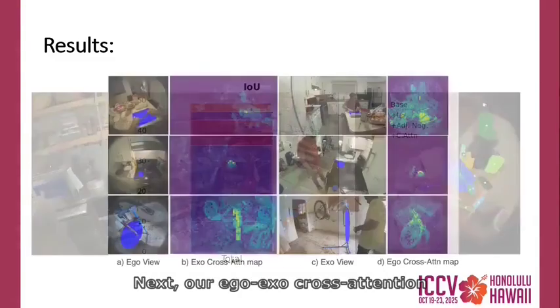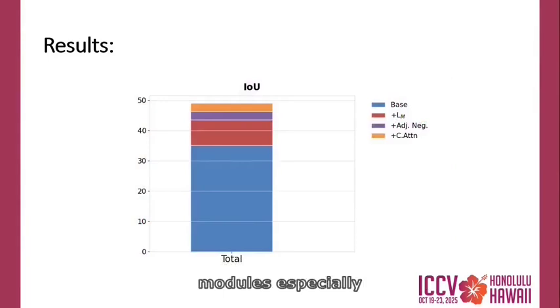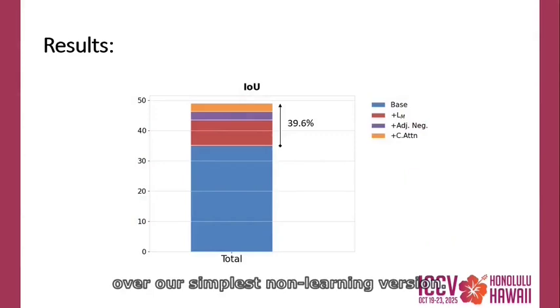Next, our ego-exo cross-attention mechanism introduces cross-image content and global information into the object embedding. The joint effect of all our proposed modules especially improves, plus 39.6% intersection over union over our simplest non-learning version.